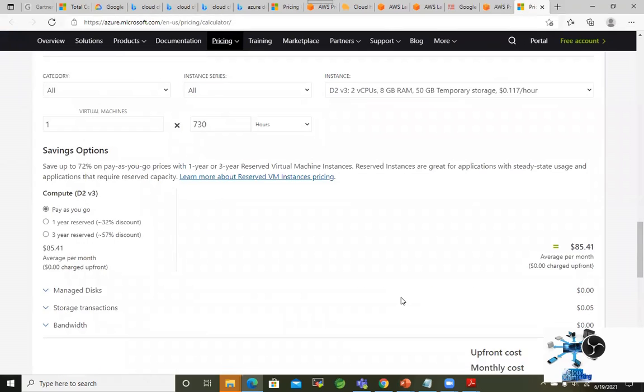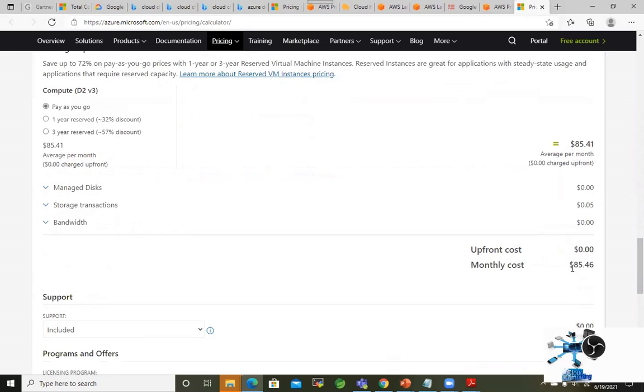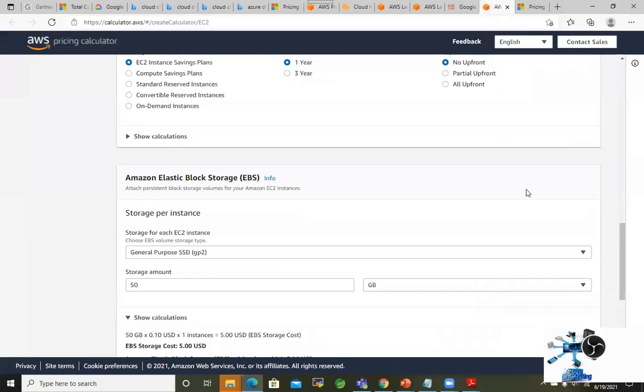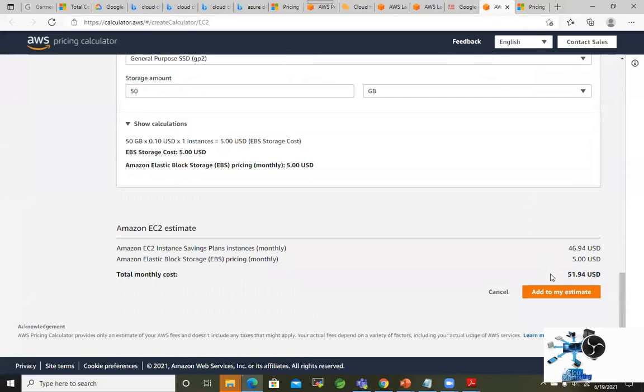We can do further optimizations. Yes, 85 hourly rate, monthly estimate 85. But here it says monthly estimate 46. Hmm. Instance plans monthly, Amazon block storage, okay, 51.